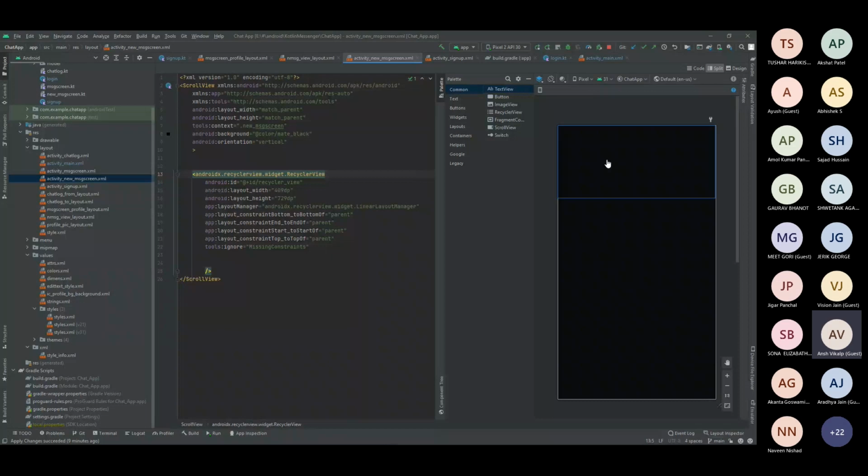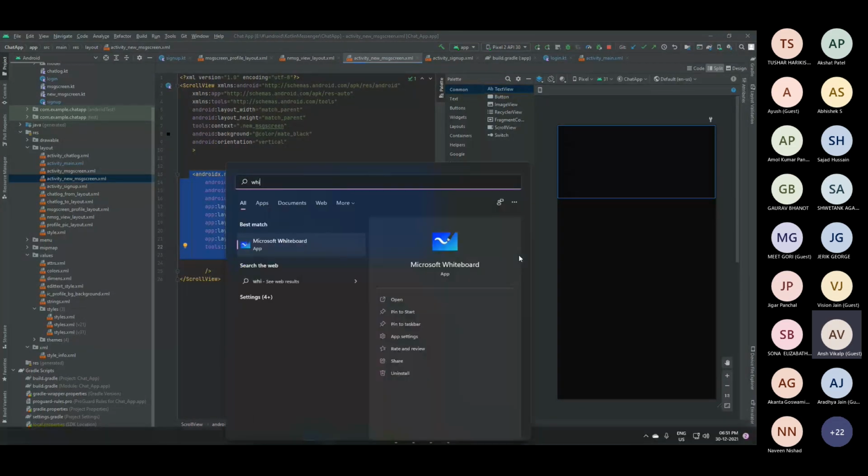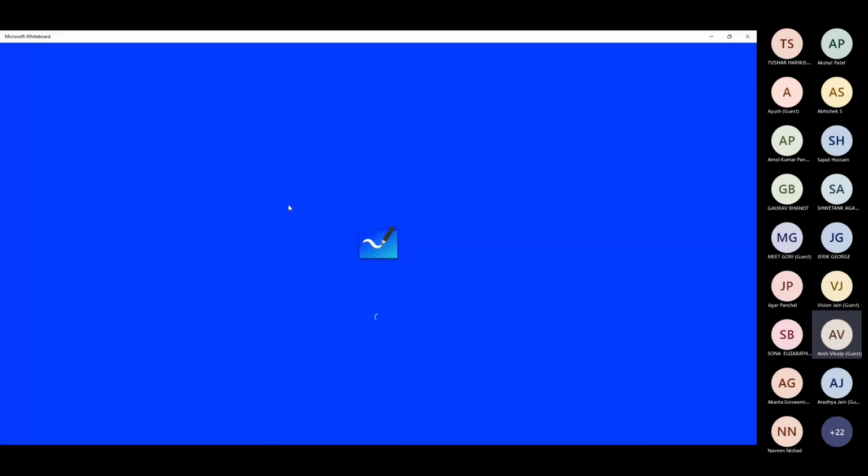But implementing recycler view is kind of complex. Why, I will tell you. For example, you might say this is very simple, it's just a simple scroll view and we have a recycler view. But at the back end, it requires three to four files. The very first file is for binding. So I will just show you what it actually requires.